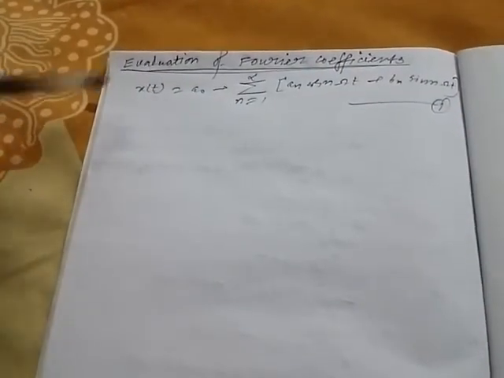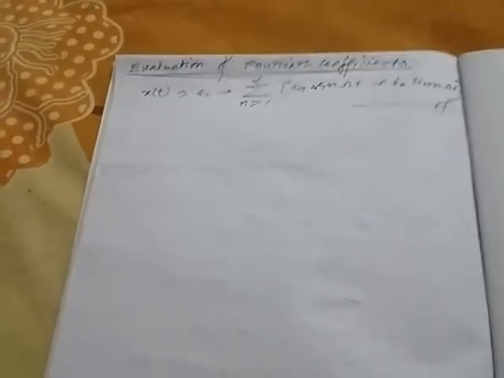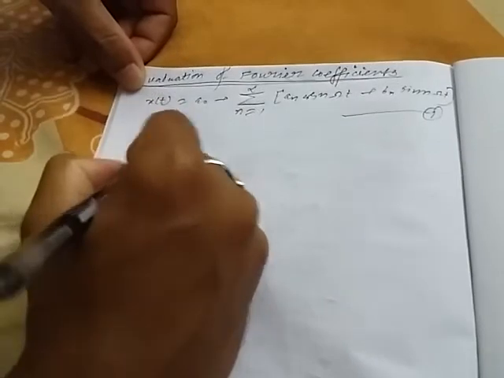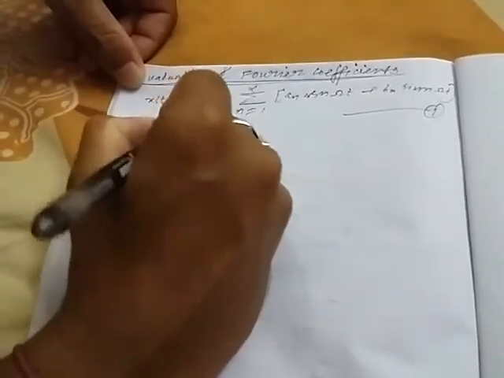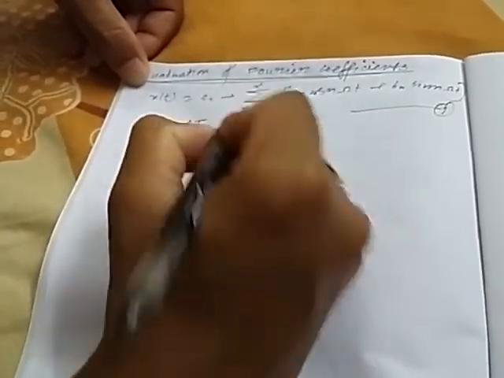Now we have to evaluate the Fourier coefficients a0, an and bn. Before going to that, we have to know that the integration over t0 to t0 plus capital T of cos n omega t dt is equal to 0. Why?